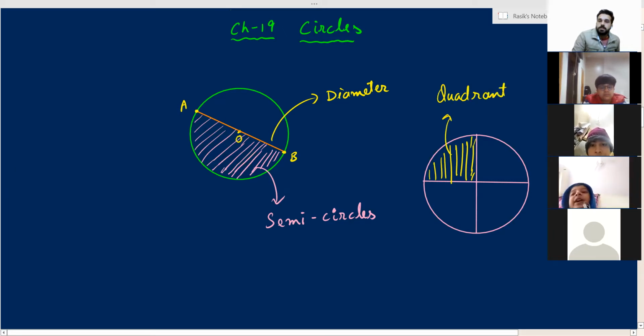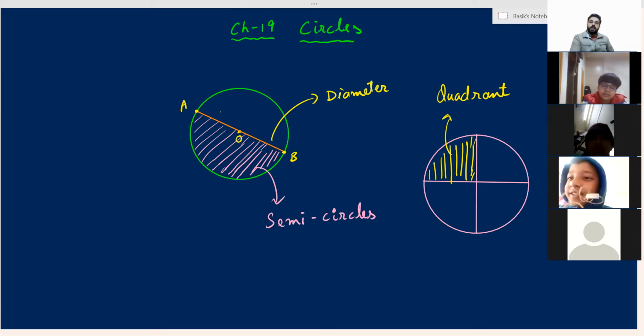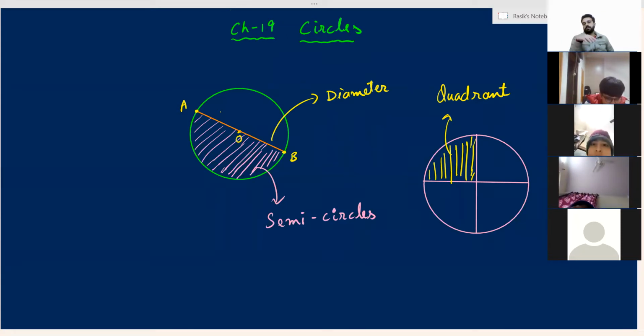If we divide a quadrant into half, what will it be called? We do not call it anything. But we can divide it into equal parts, like equal pizza slices. If we divide all four quadrants into two equal parts, then we will get 8 equal parts of this circle. When a quadrant is divided, we can call it a small pizza slice.